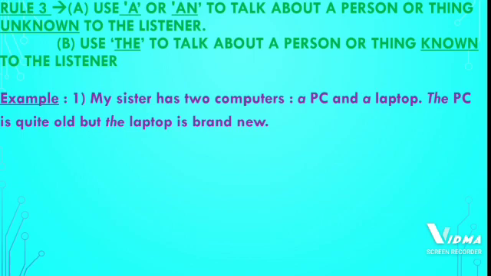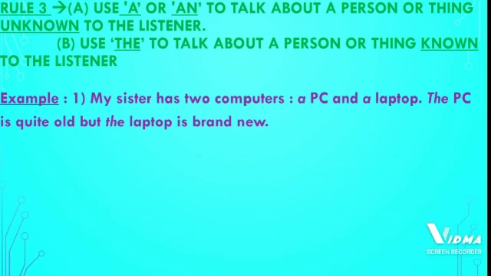In English, a and an are called indefinite articles because they talk about something that the listener does not know about, whereas the is called the definite article because the listener knows what it is referred to as.